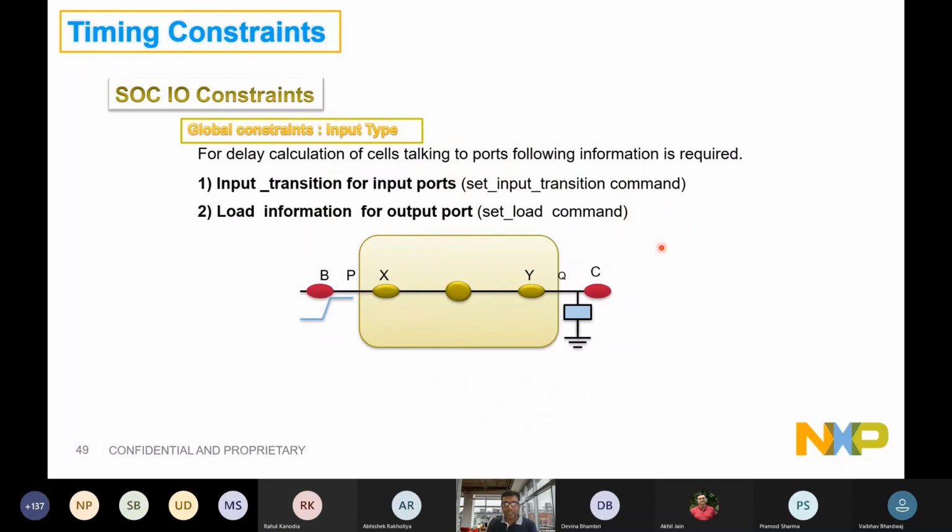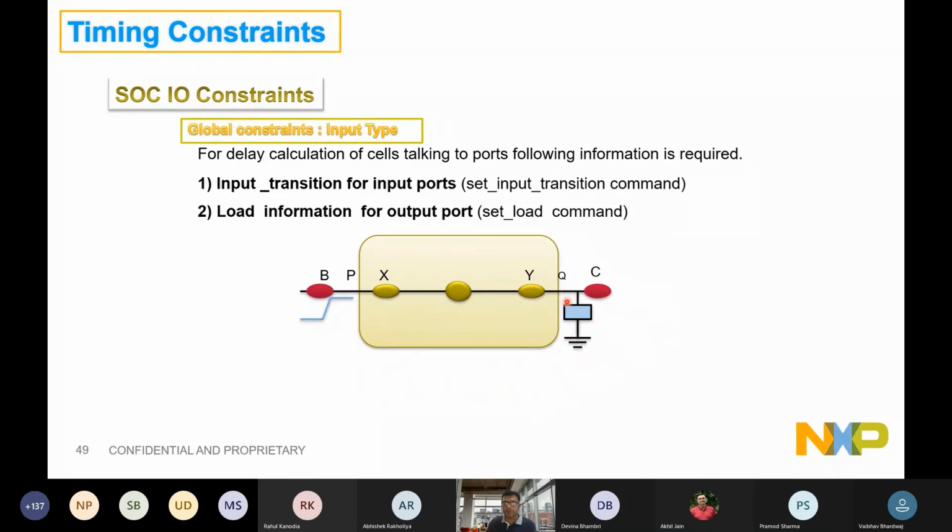Similarly, transitions. Every cell delay calculation needs some input transition, but you don't know what the external environment is, so you will define those as a spec. You will tell your customer that I am assuming this signal will not have a transition worse than this or faster than this. Faster transitions are needed for your hold closure, and worse will be assumed for setup closure. Similarly, your cells which are talking to the output port will also need to know how much the board routing capacitance is, or what loads another chip will have. You need this external information.